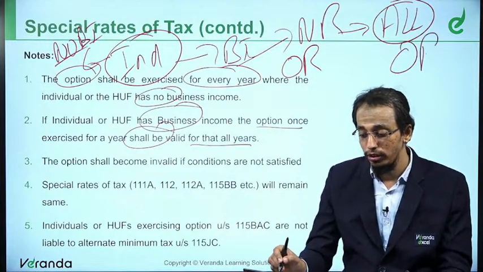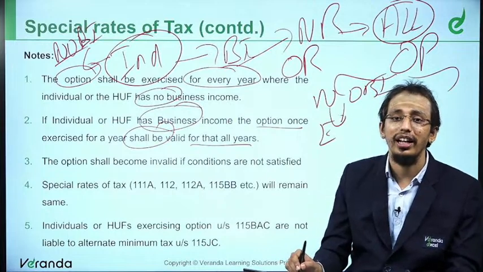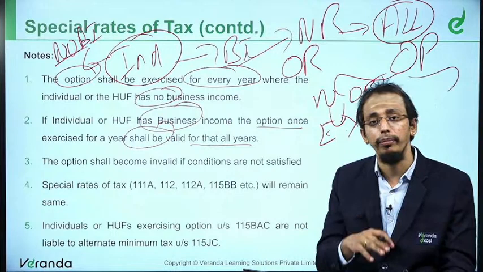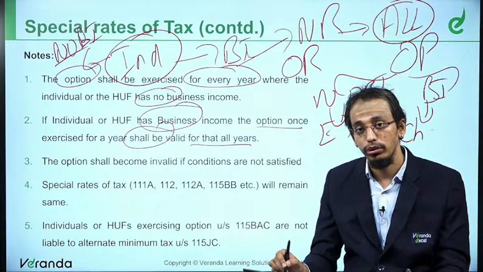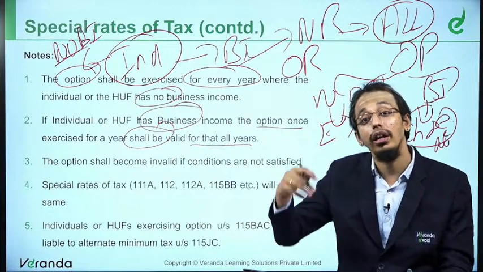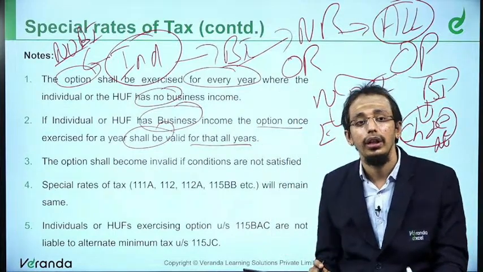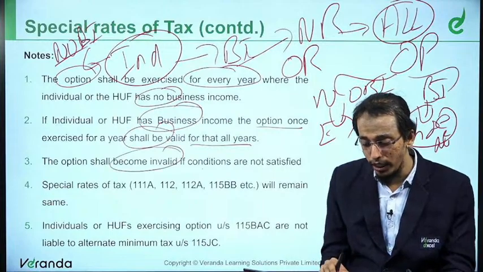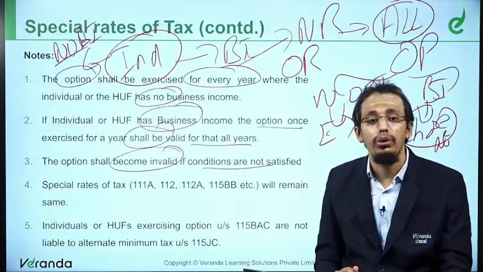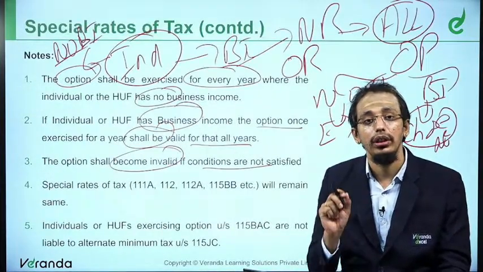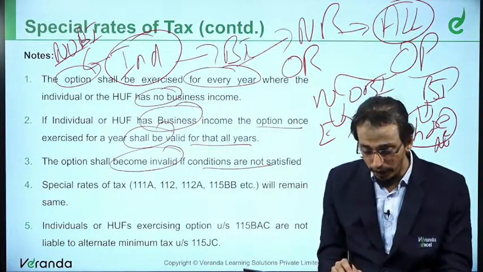So the option is like this. No business income, you can go every year. Current year you want to choose old regime, no problem. New regime, no problem. Next year I want to change, no problem. But if there is business income, once you choose the new regime, it will be valid for lifelong. When can you choose the new regime? Whenever you want. Now, the option shall be invalid if the conditions are not satisfied. What conditions? We are going to discuss those conditions. To ensure that you have a valid option, all the conditions that we are going to discuss should be satisfied. Special rate of tax will remain the same.